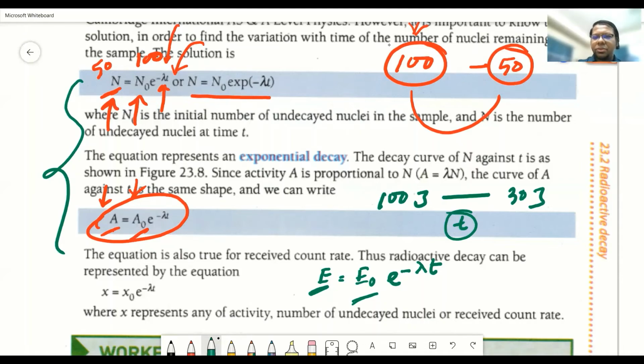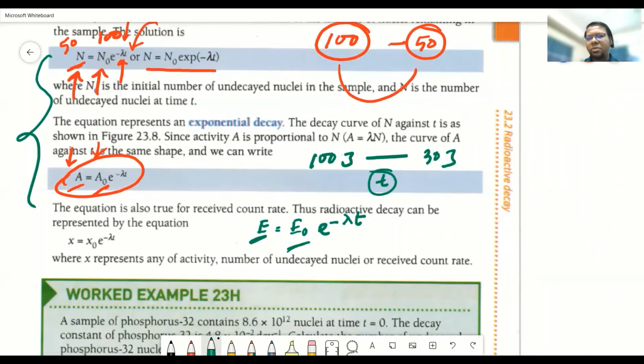Now, if you want to find out the power, what is the power produced by the sample after time t? You can write the equation like that: P equals P naught e to the power minus lambda t. So that's why they have given a generalized equation, x equals x naught e to the power minus lambda t.